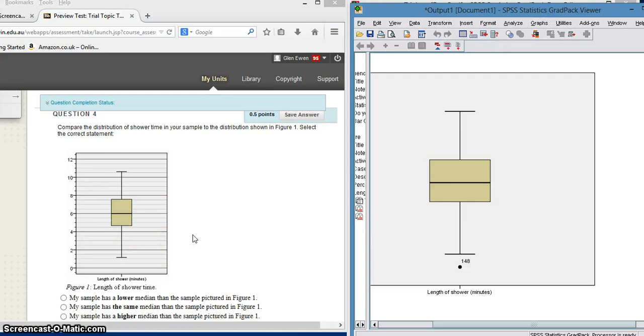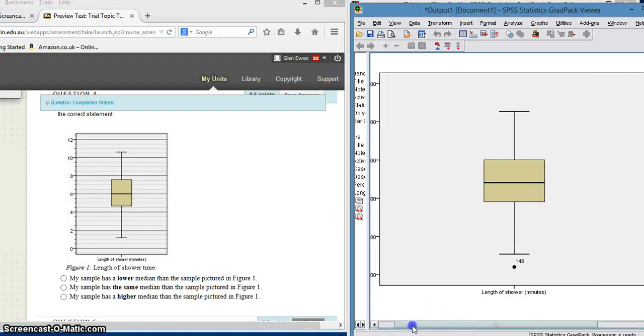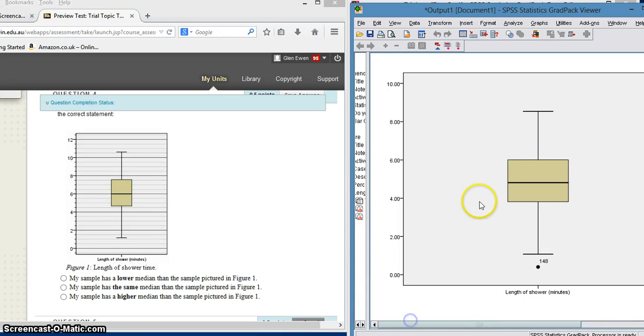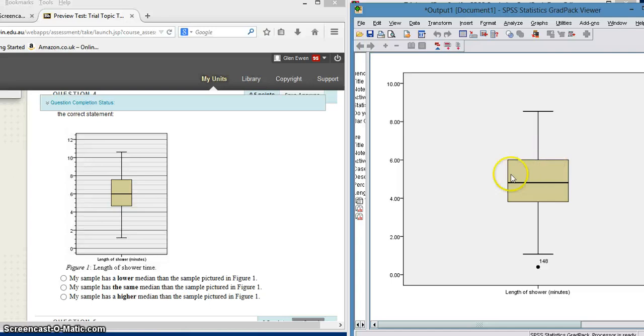And we've asked some questions. My sample has a lower median, my sample has the same median, my sample has the higher median than the sample pictured in figure 1. So we just need to have a look at what our median actually is, and we can read that off of the percentiles. We've got it up here in our descriptives, and we can read it off of our chart across there, which is about 5.